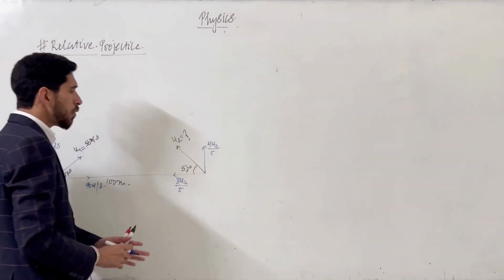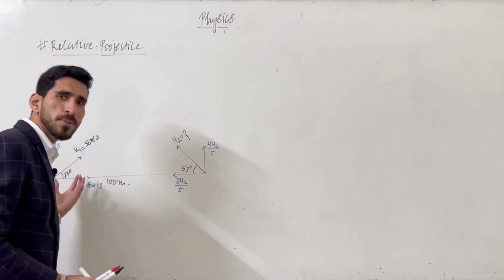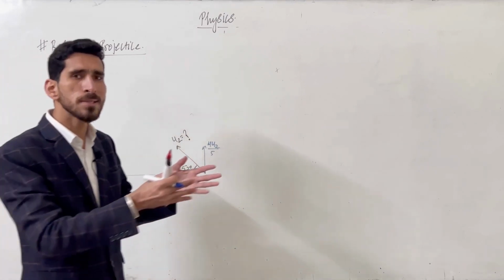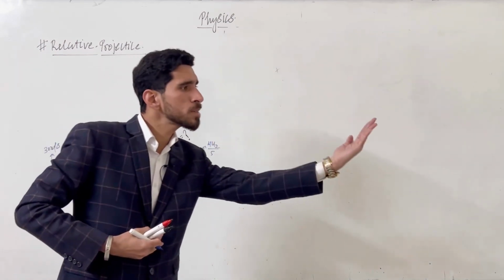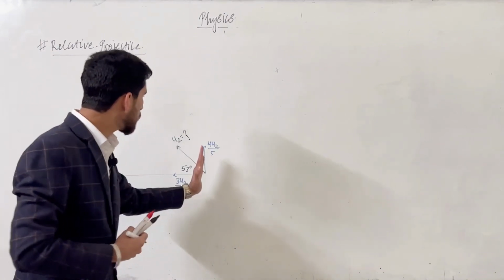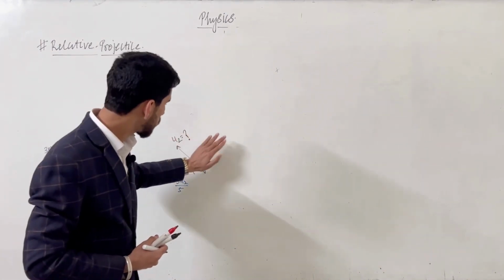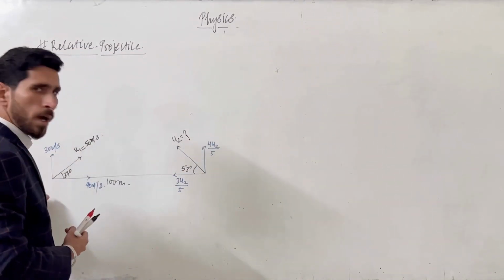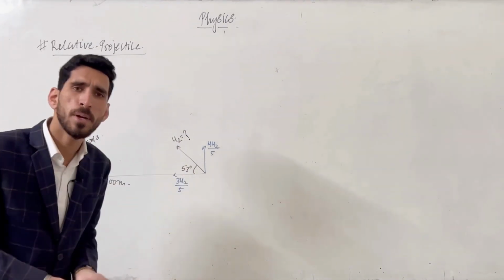Now if we make it stop, we can transfer this velocity to the other object. Just like the example I took, if I am moving towards the wall at 5 meters per second, or if I stop and the wall is coming towards me at 5 meters per second, both conditions are the same. So if this object is moving 4u2 by 5 here, let's make it stop and give this velocity to the other object in the opposite direction. The whole concept and condition will remain the same.